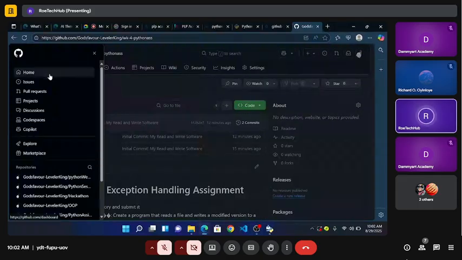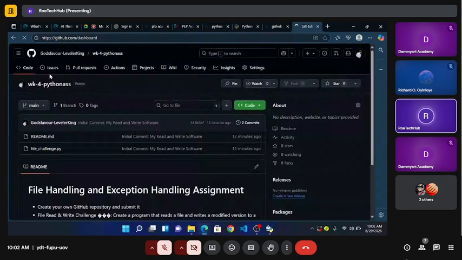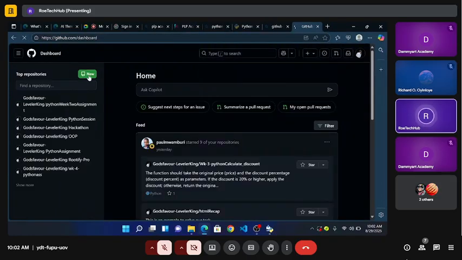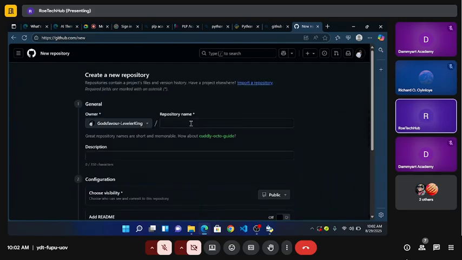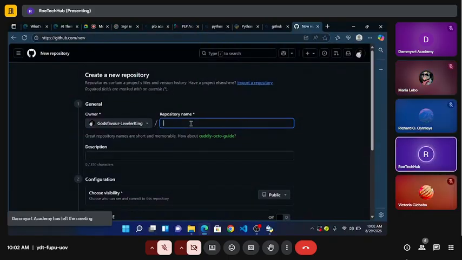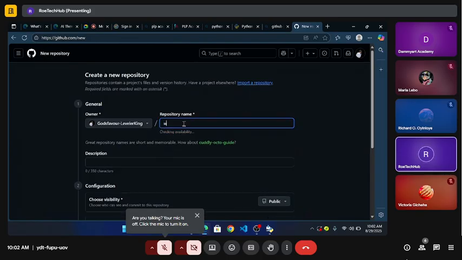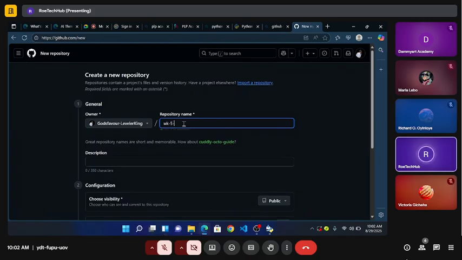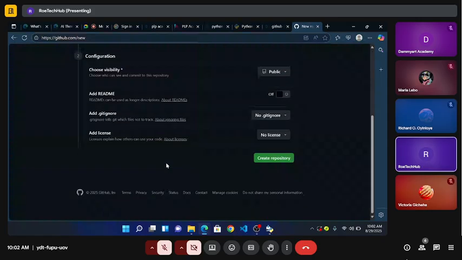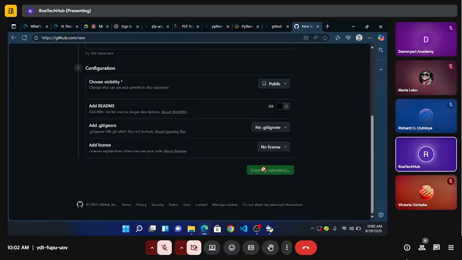Okay. So home. Let's go home. Now I'm going to create another new repository. All right. So this one I'm going to call it wk5 Python as. Then I'm going to create the repository.